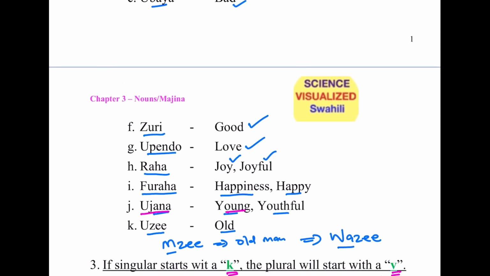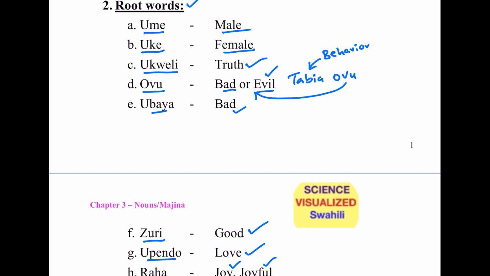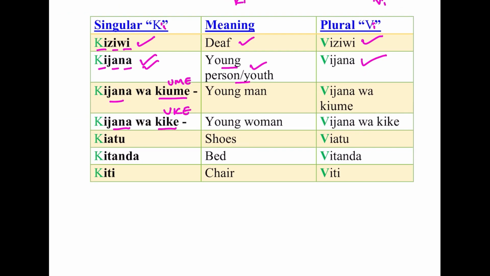Okay, let's look at what we saw before. Ume is male, uke is female. So kijana we know is a young person. Wa means of. So kijana wa kiume, a young person who is male. So that means a young man. Then the plural becomes vijana wa kiume. Kijana wa kike, that's a young woman, becomes vijana wa kike.